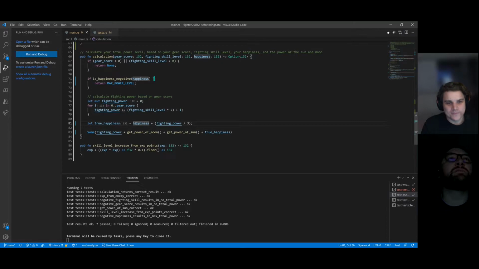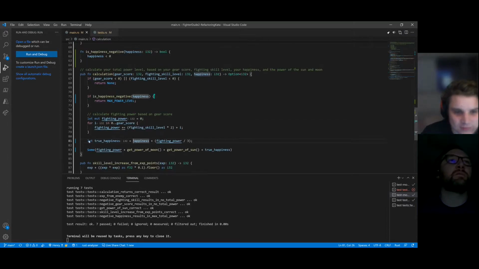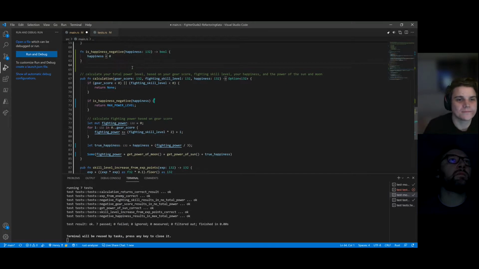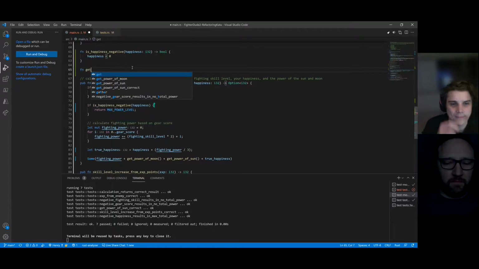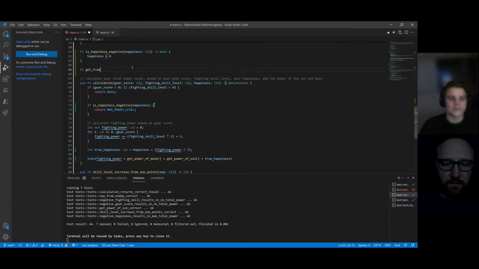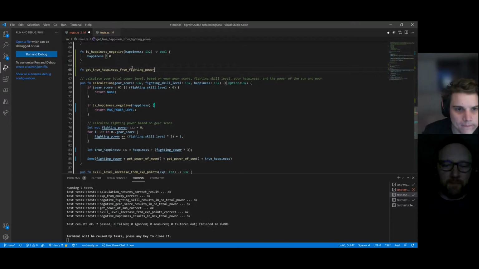Yeah, so walk me through it. All right, so let's copy this, what you have until the end of the line. And go to 63.5. This will just be a new fn for get true happiness from fighting power. And this is going to take